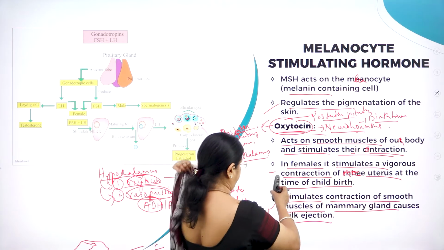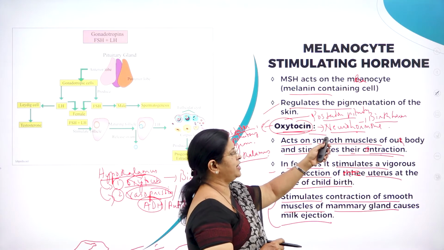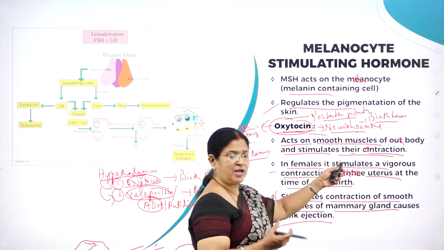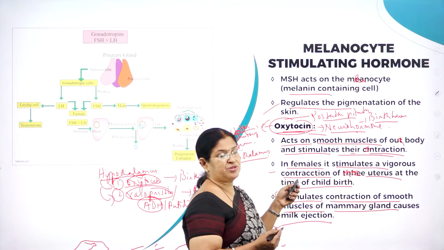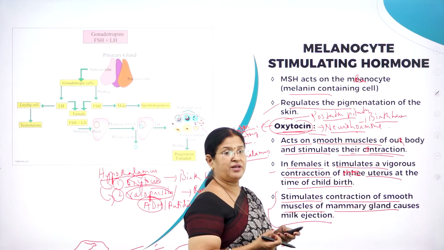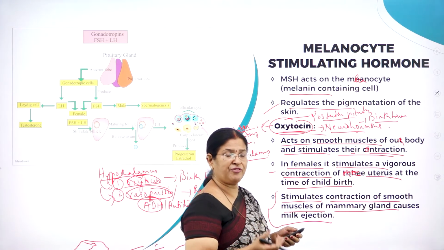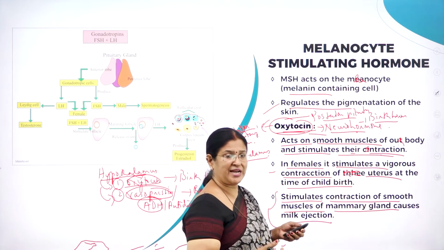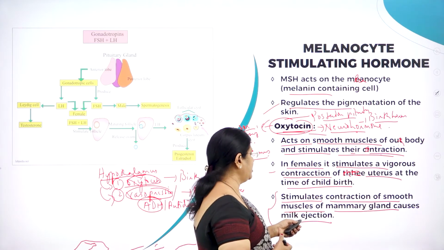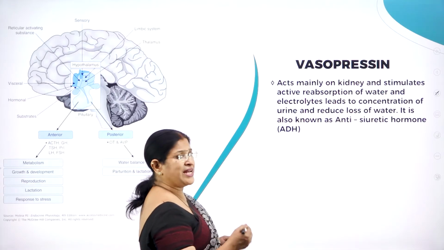We have already studied the role played by oxytocin, which is a very important neurohormone, called the birth hormone. It acts on smooth muscles of our body and stimulates their contraction. In females, at the time of childbirth, it stimulates vigorous contractions of the uterus, thereby expelling the baby out, and that phenomenon is called parturition or childbirth. Then it stimulates contraction of smooth muscles of the mammary gland, causing milk ejection.